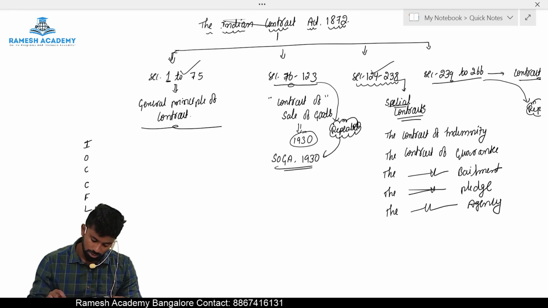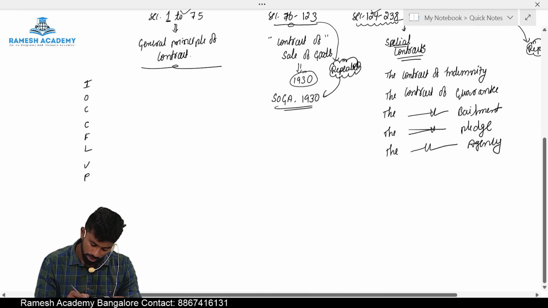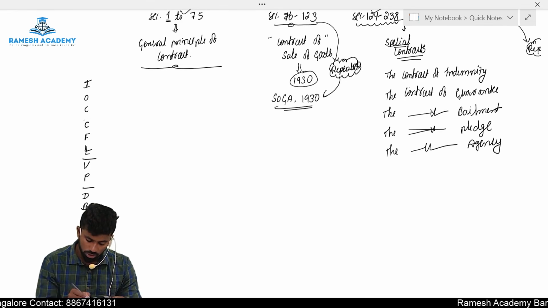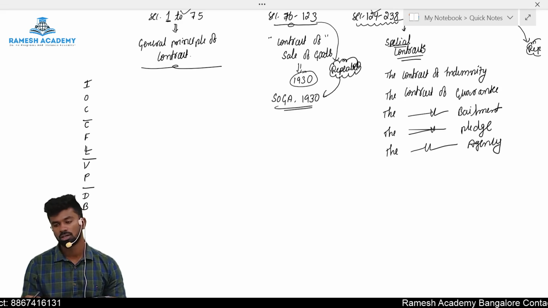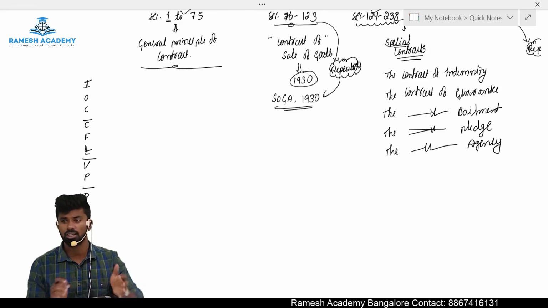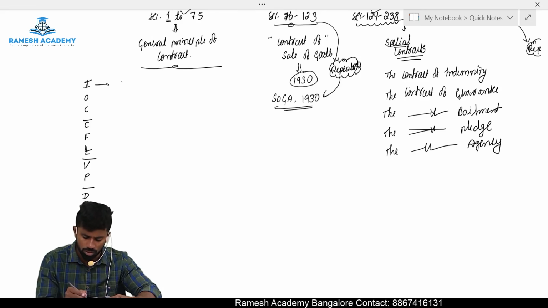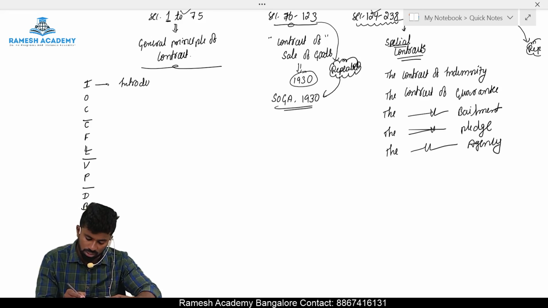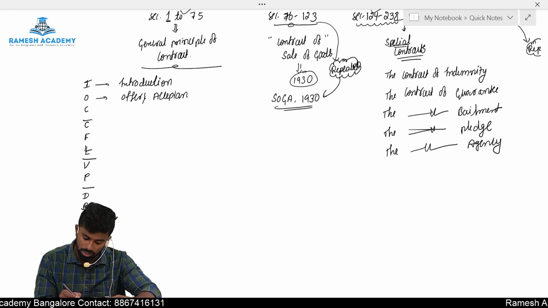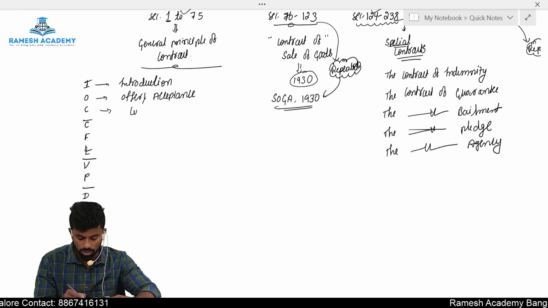CFL, a VP, a DB. This is the acronym which you are required to remember the topics of general principles of contract. So what we're going to study in general principles of contract? First of all, introductions, where we will study the basic concepts of contract. Then we'll study about offer and acceptance. So once it is done, we will discuss about considerations.